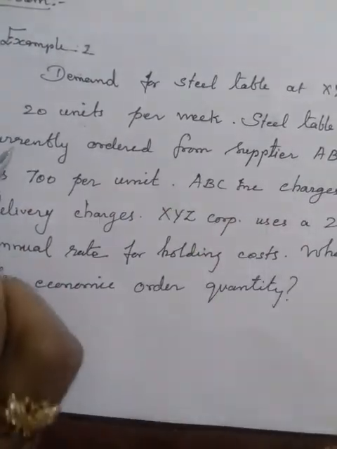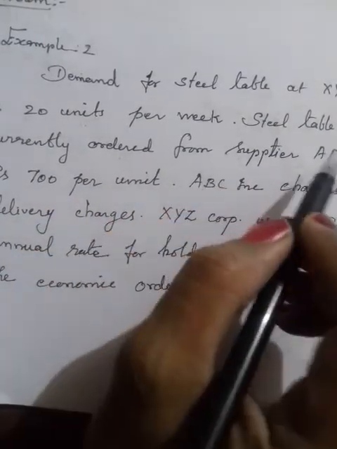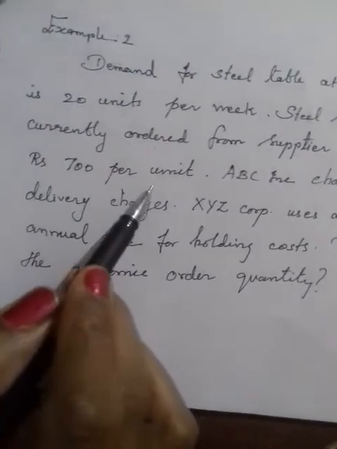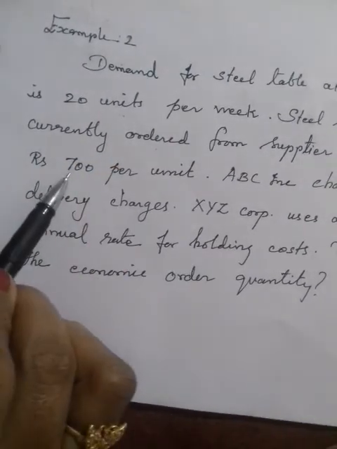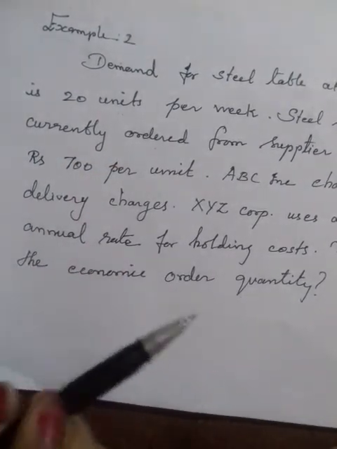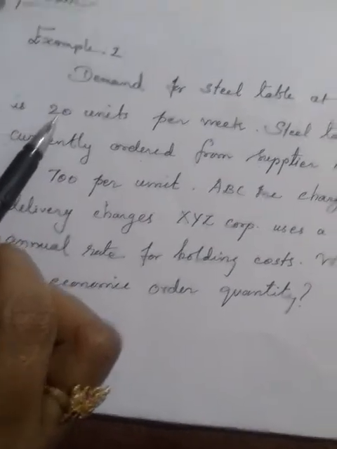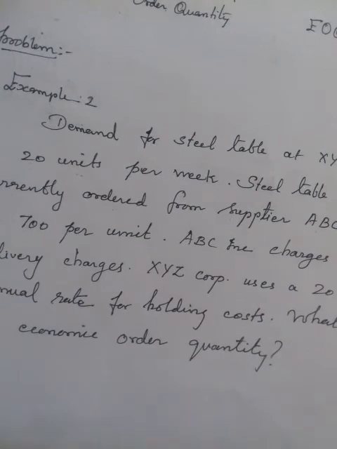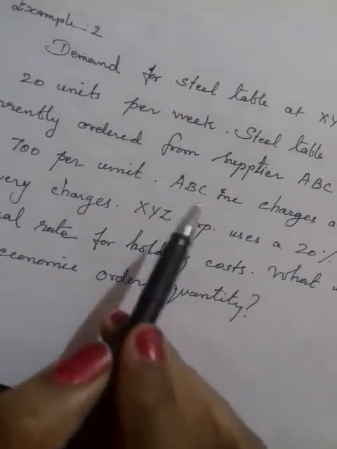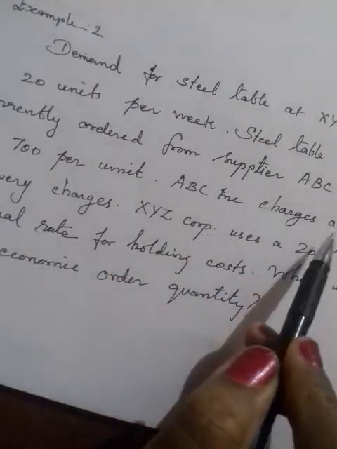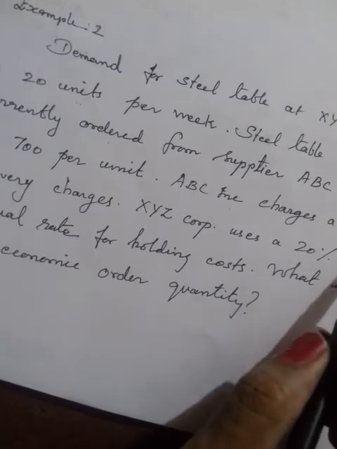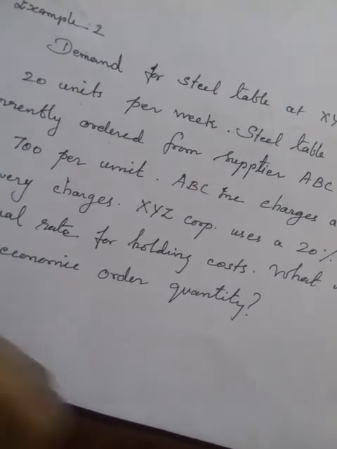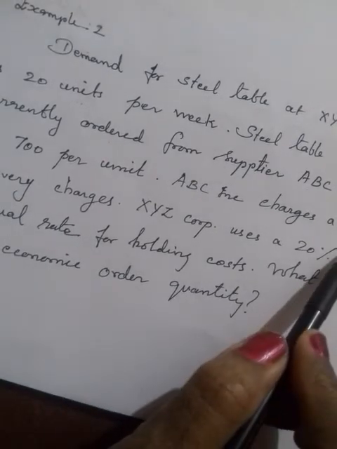Steel tables are currently ordered from supplier ABC Company Incorporation at rupees 700 per unit. So the steel table cost is 700 per table, and you have to purchase 20 units weekly. ABC Incorporation charges rupees 300 delivery charges, so your ordering cost is 300 rupees.